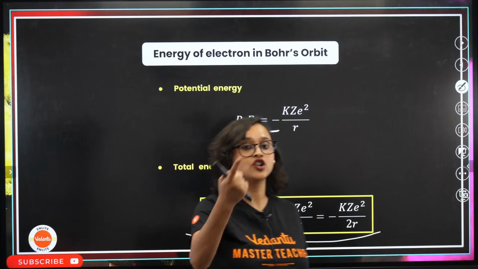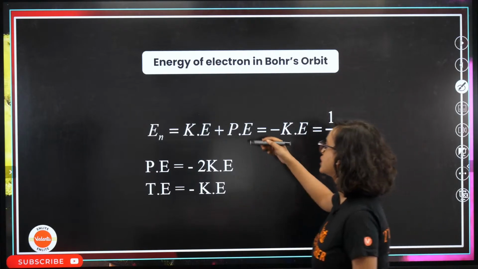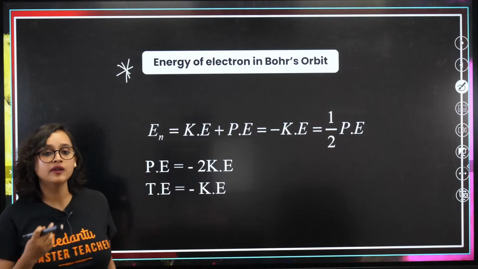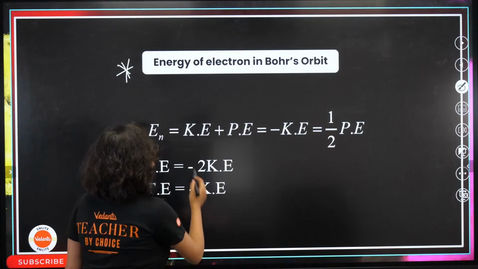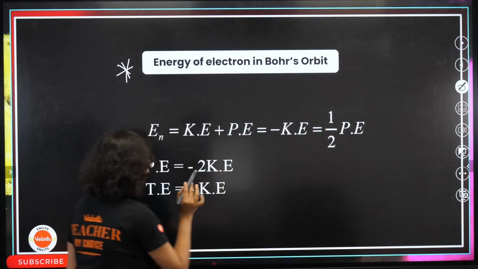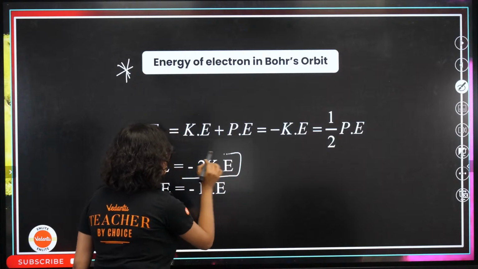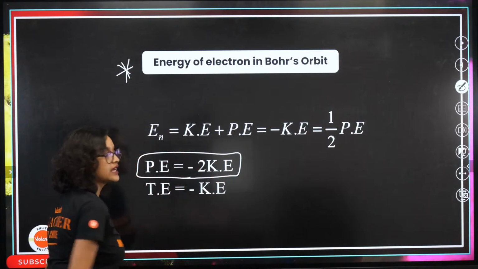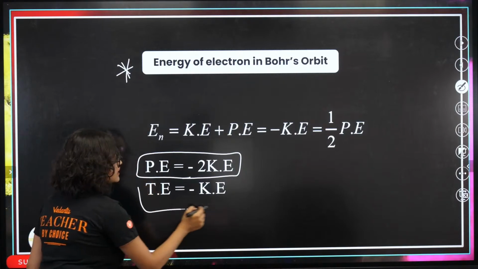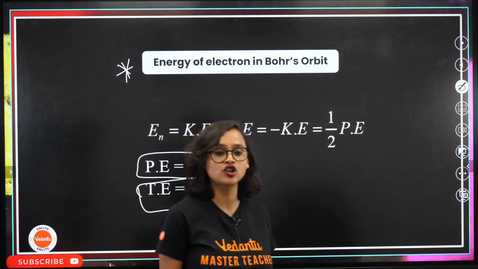Now, trick. Your cheat sheet. How will you remember? This is your cheat sheet. So, in short, we will remember that K plus P is equal to minus K is equal to half P. So potential energy is basically minus 2 times kinetic energy. And total energy is always equal to negative of kinetic energy. This is your cheat sheet.